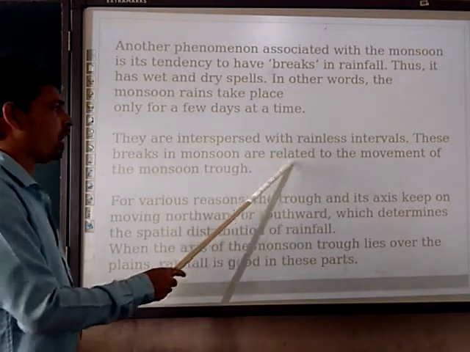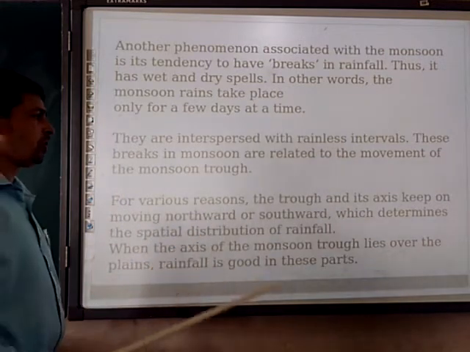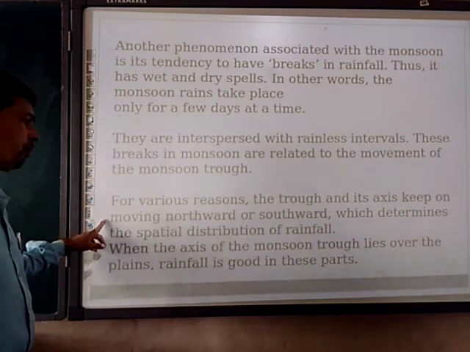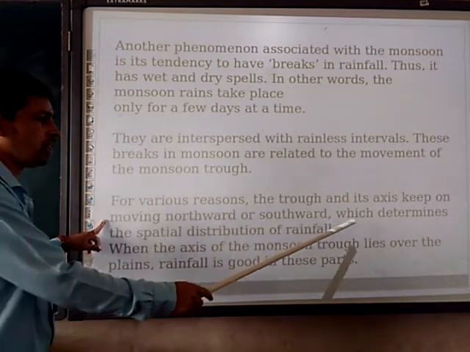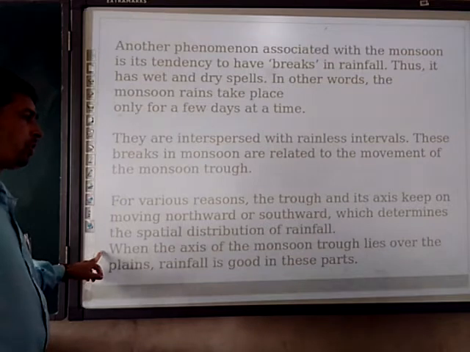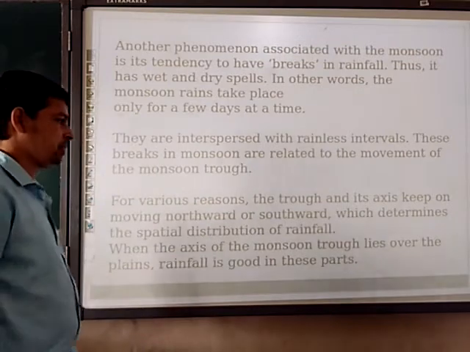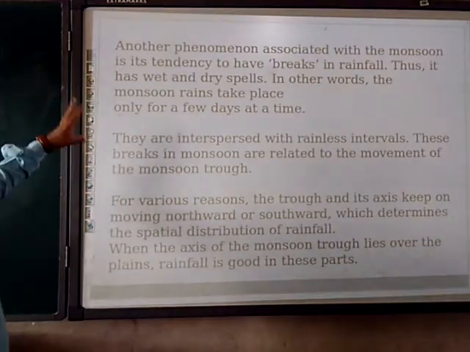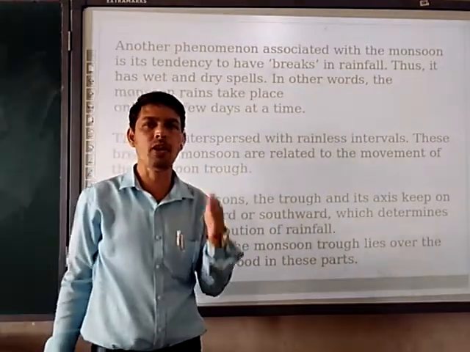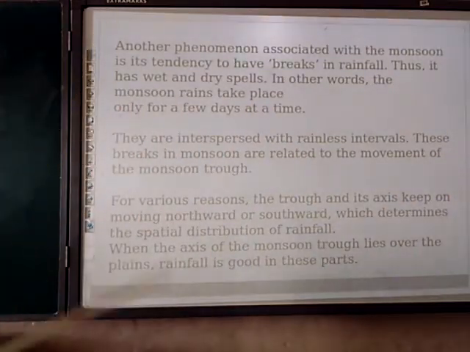These breaks in the monsoon are related to the movement of the monsoon trough. For various reasons, the trough and its axis keep on moving northward or southward, which determines the spatial distribution of rainfall. When the axis of the monsoon trough lies over the plain, rainfall is good in these parts. So this was the direction, and speaking about the monsoon break, how the monsoon takes a break or an interval of dry and wet, that is called monsoon break. Moving further, please see it properly.